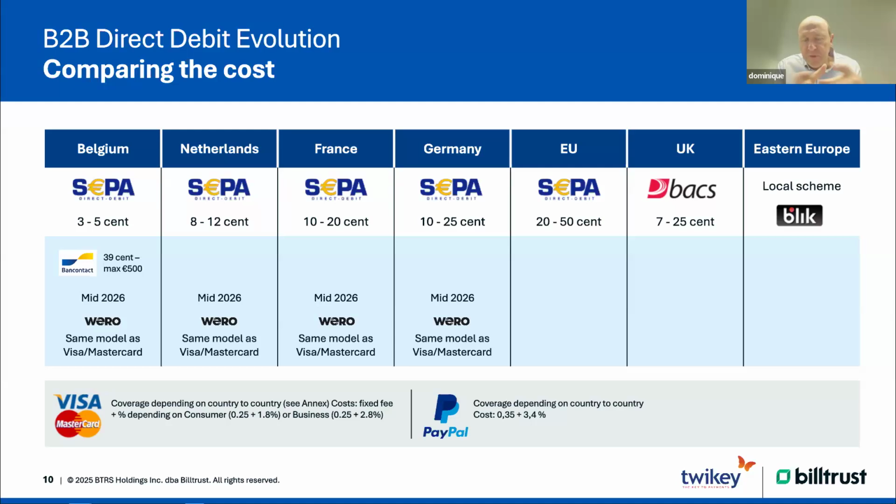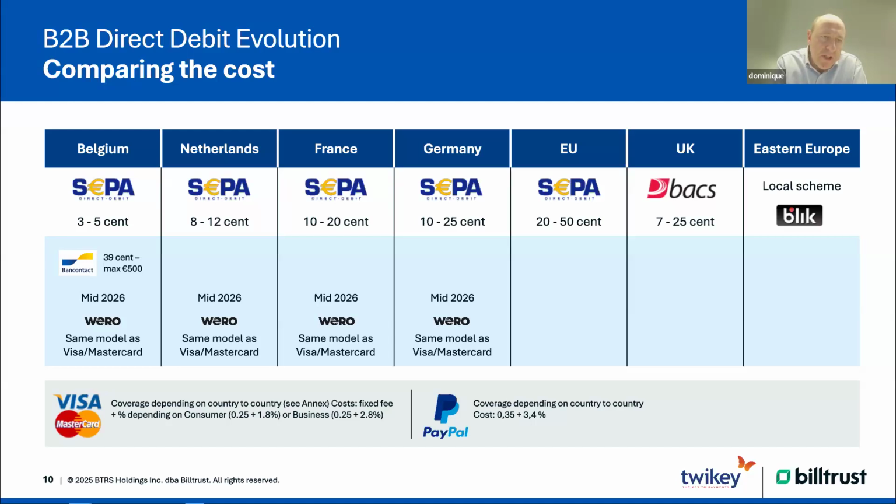So in Europe, you have the scheme of SEPA direct debits. You have core and B2B direct debits. There are two different schemes, and you can use those schemes to do the transactions. In the UK, you have another scheme called BACS. It's a bit more expensive, but it works only between UK accounts. And then at that moment, you're not working in euro, of course, you're working in British pounds.